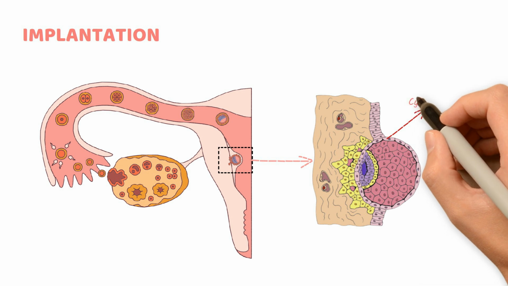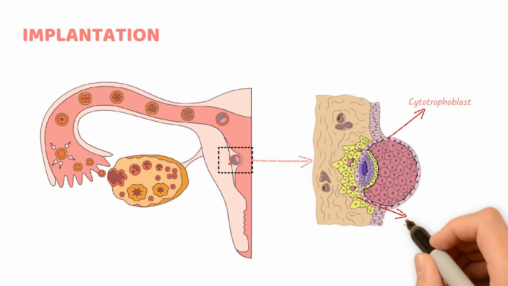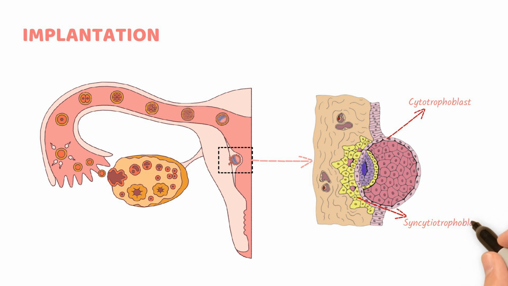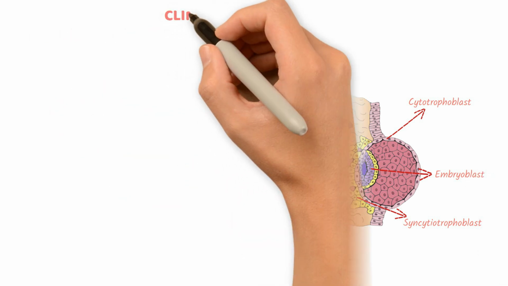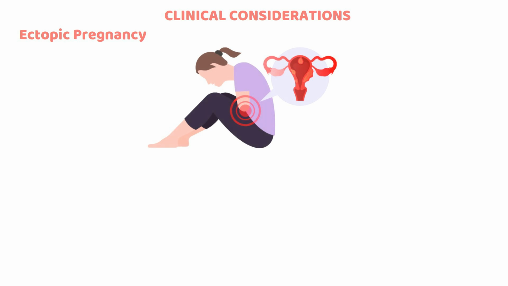To further secure implantation, the trophoblast differentiates into 2 layers: the cytotrophoblast, which remains cellular, and the syncytiotrophoblast, which aggressively invades the maternal tissue to anchor the embryo and establish early nutrient exchange. While implantation is a critical step in normal pregnancy, sometimes it occurs in an abnormal location, leading to potential complications like ectopic pregnancy. Ectopic pregnancy occurs when implantation happens outside the uterus, requiring medical intervention due to potential complications.